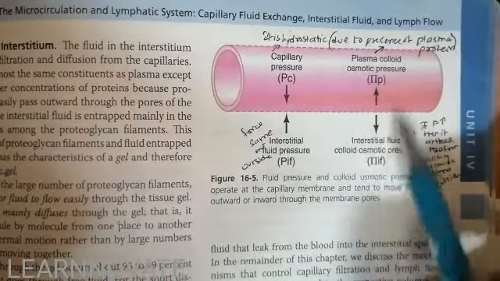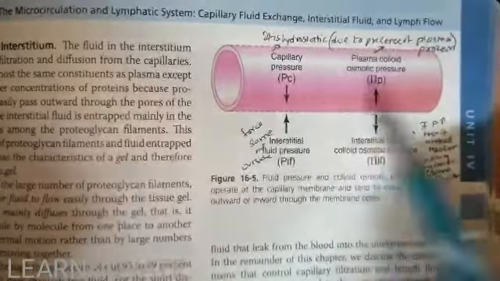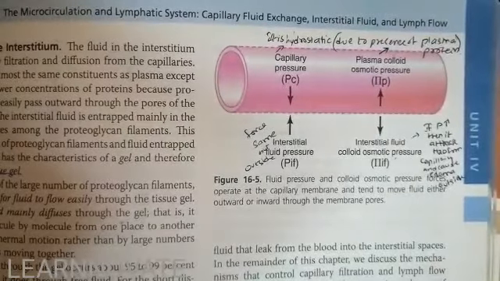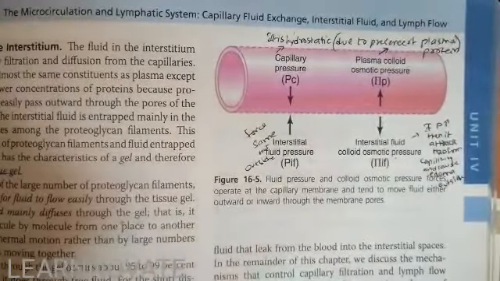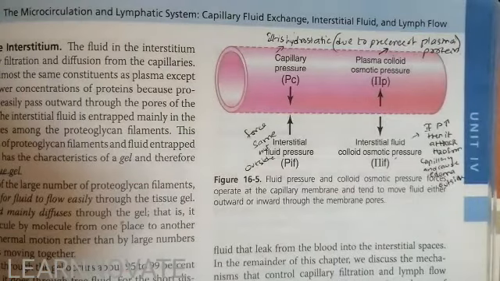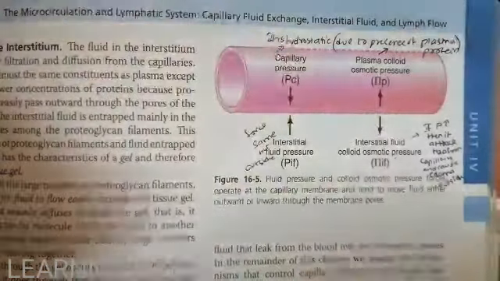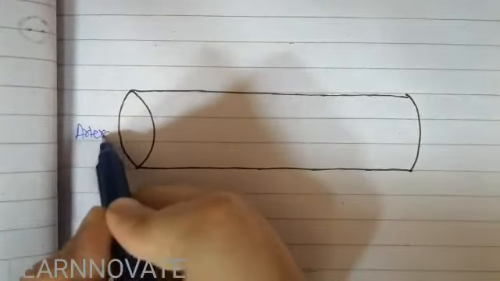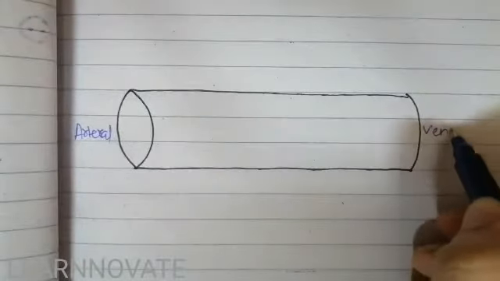So these were the two basic concepts about the pressures that we are going to discuss, and how they are connected and regulated by the mechanism that exchanges fluid through the capillary wall. Now if we take the example of a capillary, here we say that this is the arterial end of a capillary and this is the venous end of a capillary.